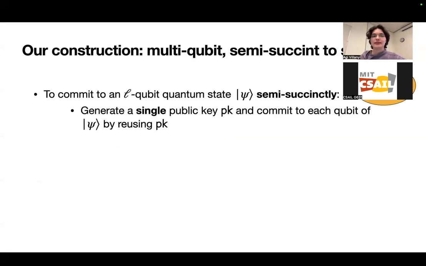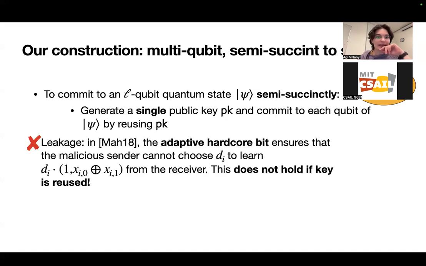So what we do is we generate a single public key, PK, and then commit to each qubit of the initial state psi by just reusing that public key. And this now eliminates the issue where we're already using at least L bits of information to commit to quantum state. But we have a new issue, which is this problem of leakage.